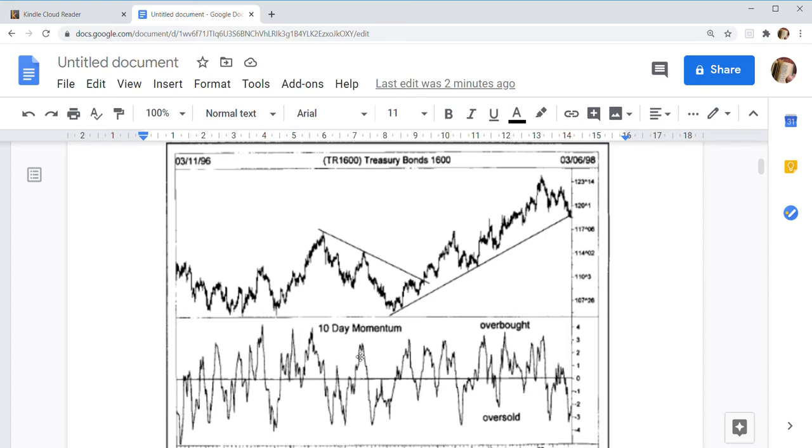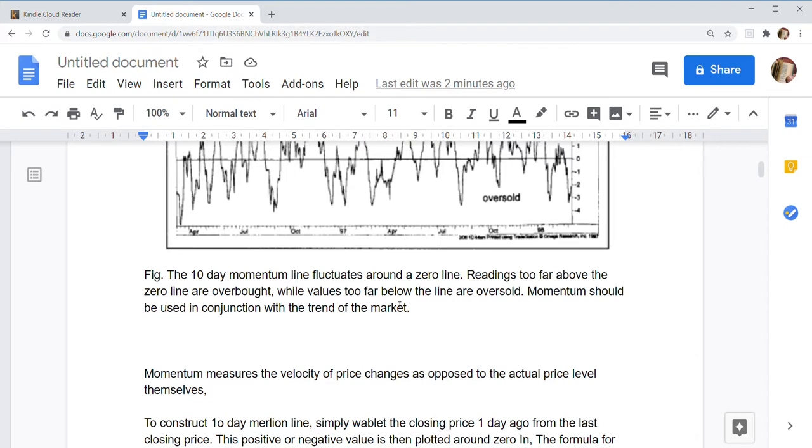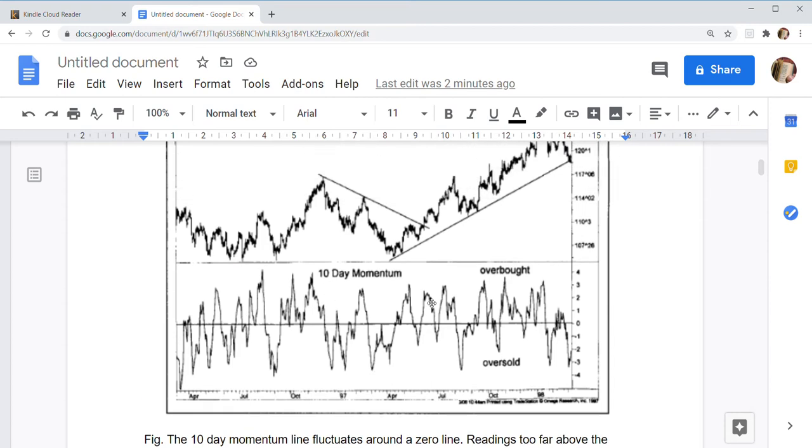So this is a 10-day momentum. Momentum is basically a difference, or it is a volatility. So we will discuss it later. Let us concentrate on the figure right now.